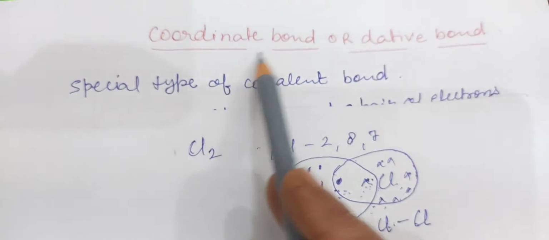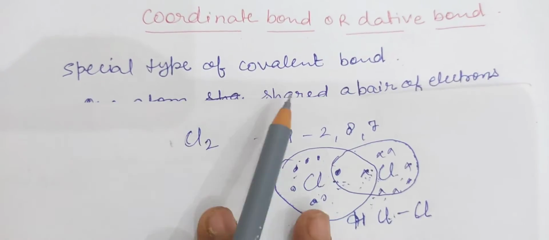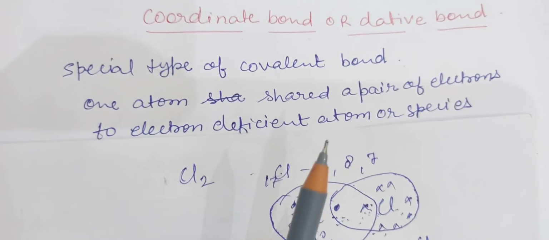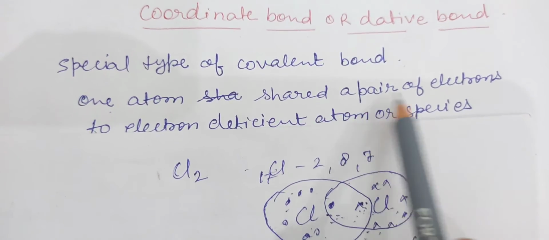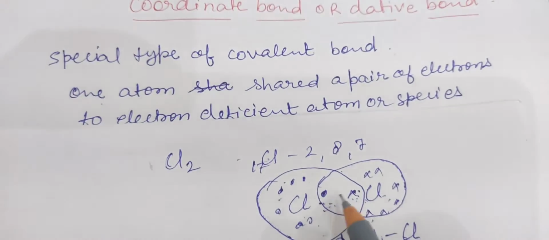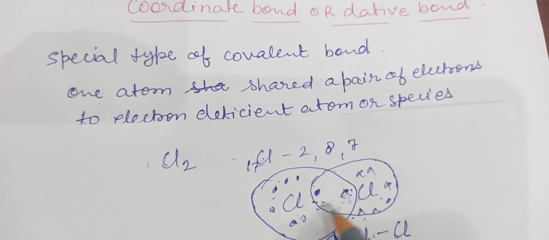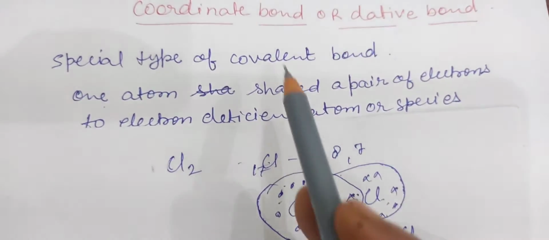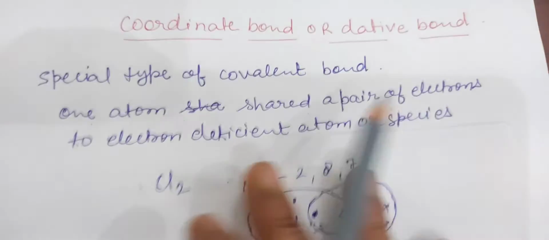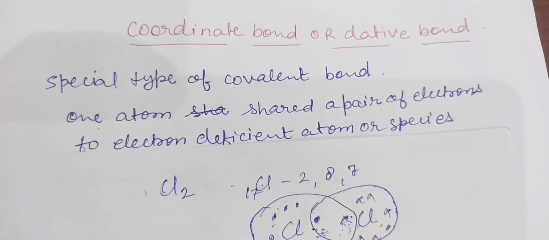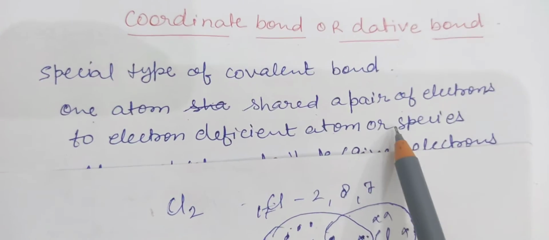But today we will discuss the coordination bond or dative bond, because this is a special type of covalent bond in which one atom shares a pair of electrons. In a pure covalent bond, equal or mutual sharing of electrons between two atoms takes place, but in a coordination bond, one atom shares a pair of electrons with the other electron-deficient atom or species.